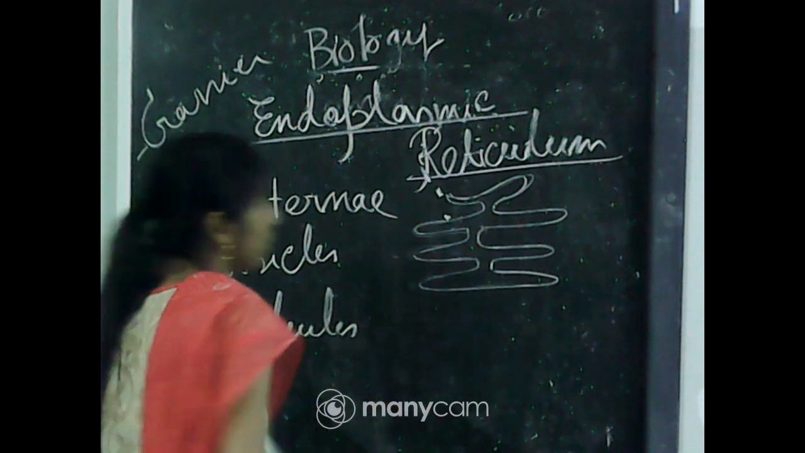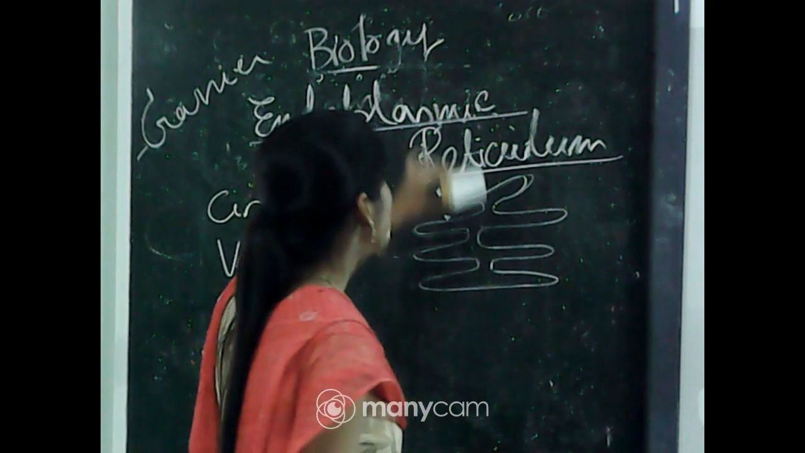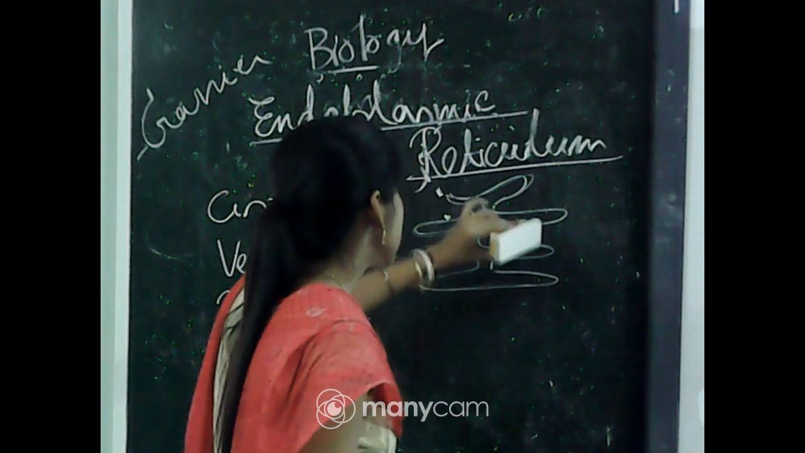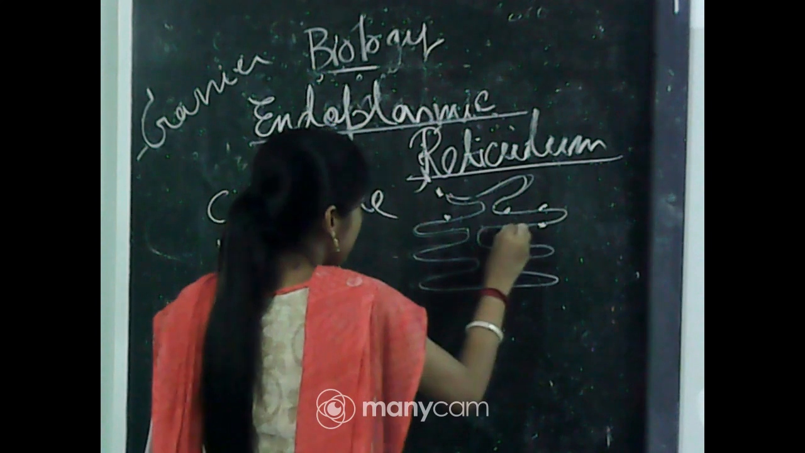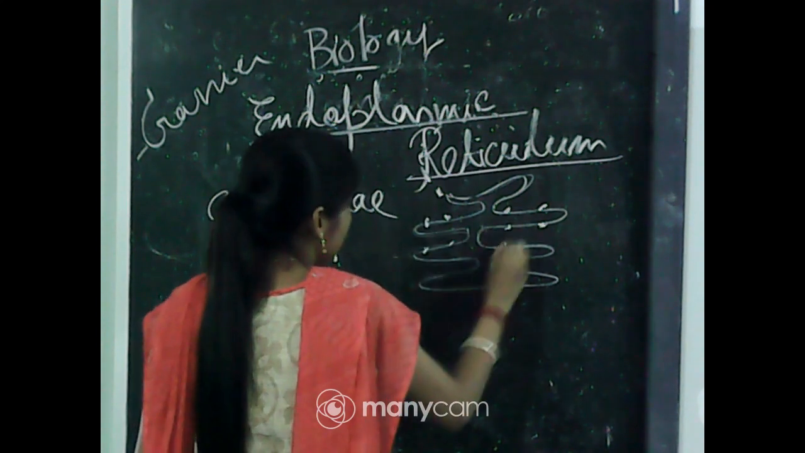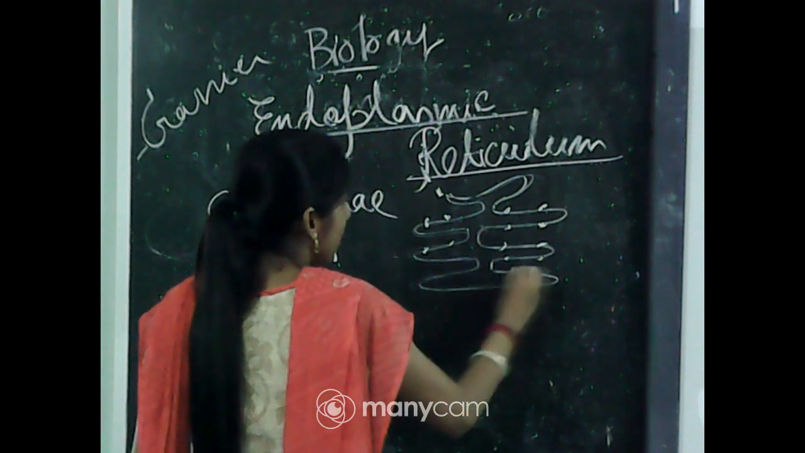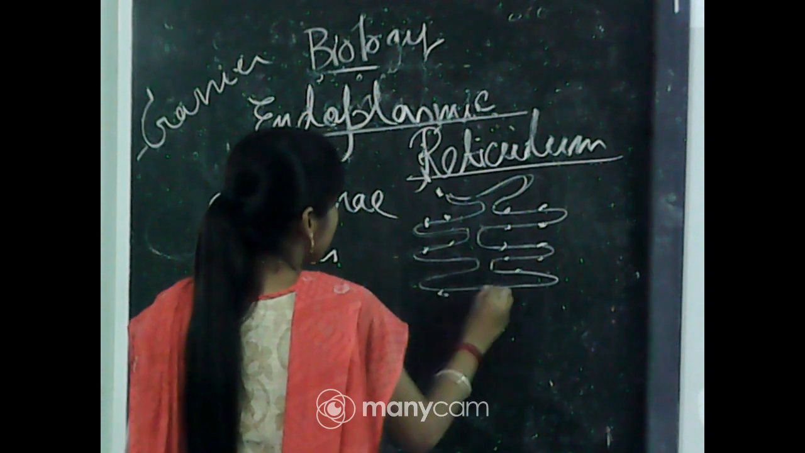So, what is the position of the cisternae? It can be found near the nuclear membrane. It is an unbranched structure, and ribosomes can be present in that part. These are the ribosomes that can be present on the cisternae.